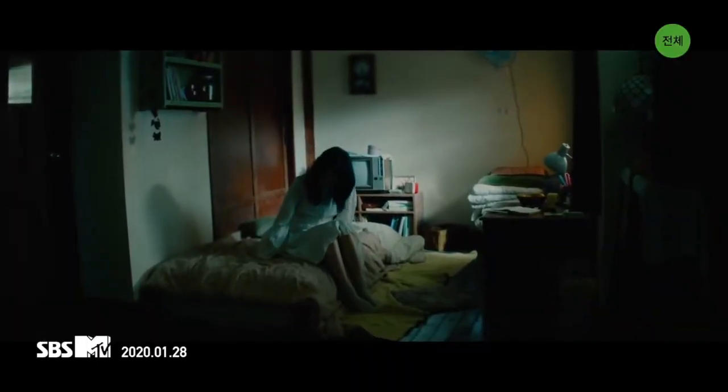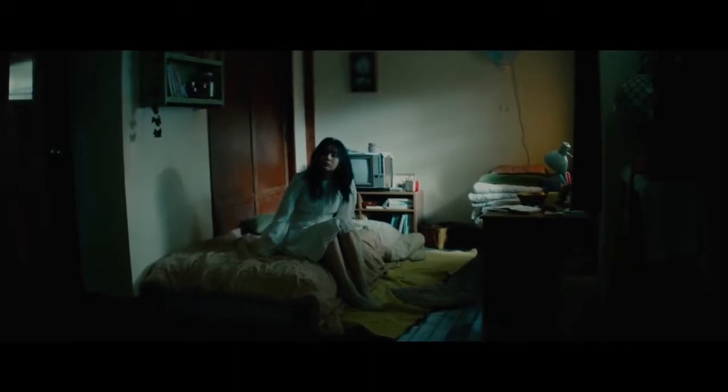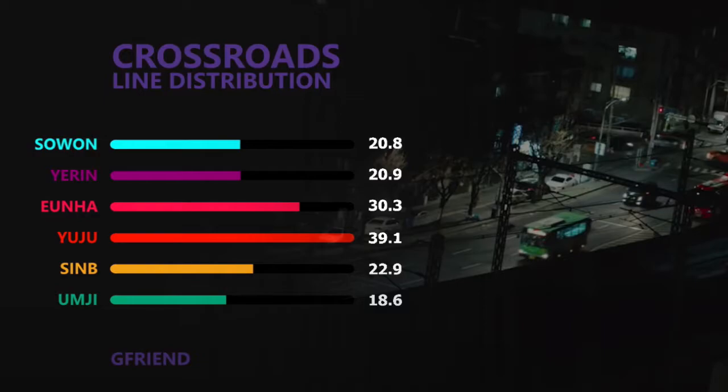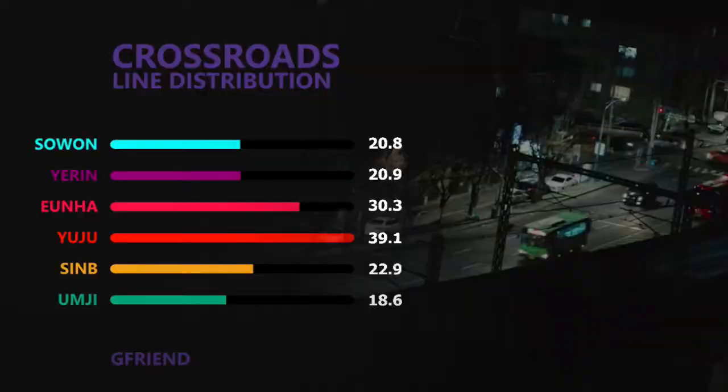Jifren released their 8th mini album Labyrinth in February 2020 with Crossroads as their first title track. Right off, as we look at the line distribution of the title track, we can see that Yuju has once again taken the throne of the first place with a total of 39 seconds, while the last place winner has switched from Sohwon to Umji once again with 18 seconds.